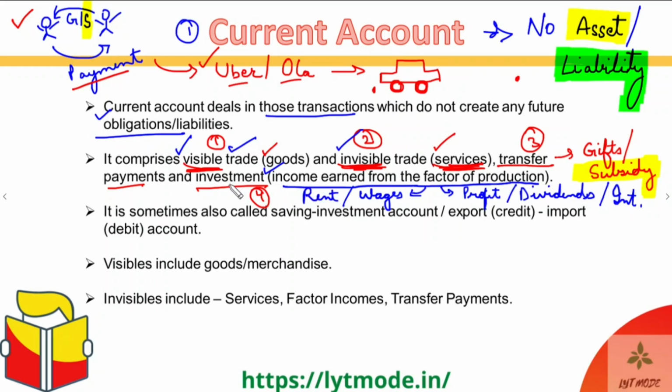All of these incomes also come under the investment category only. So investment or income, all of these fall under the current account only.